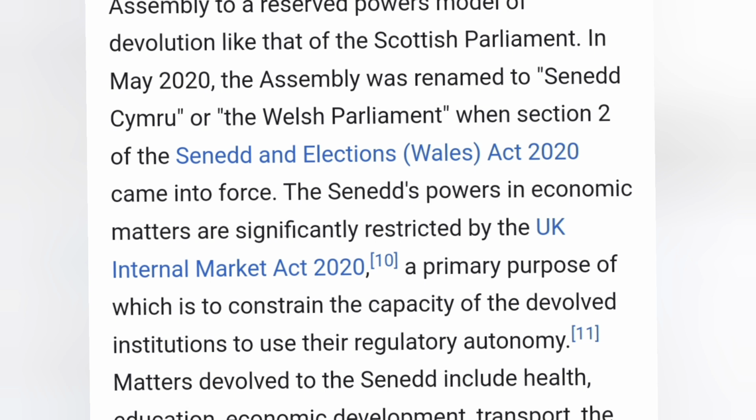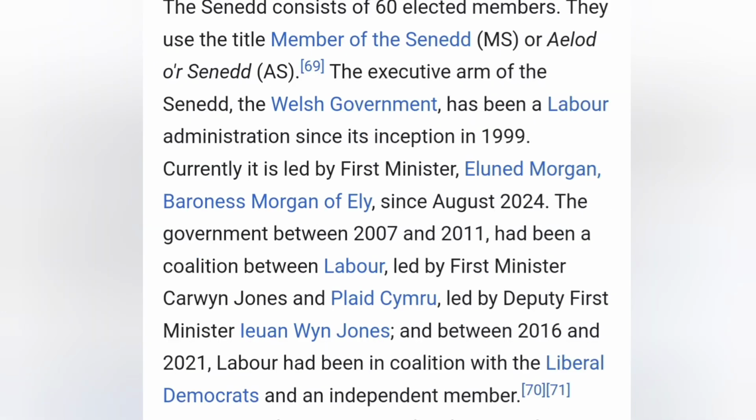There is an ongoing effort by all of the devolved countries to have more autonomy, because it does appear, especially when we look at Wales, that their authority in lawmaking and in ruling themselves is really significantly restricted by the UK Parliament. So the Welsh Parliament within Wales has 60 members or MSs, and the First Minister is Eluned Morgan.